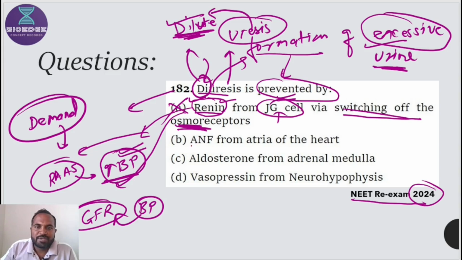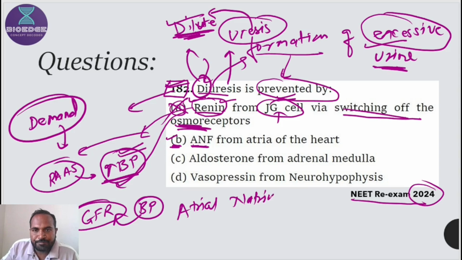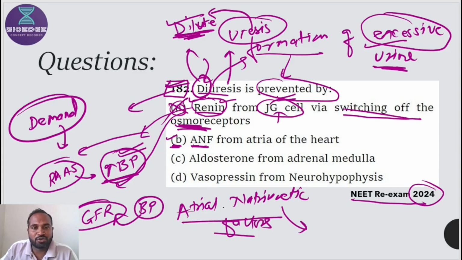Then the second option. You should understand how I am connecting these options with the demand of the question, how I use the reverse thinking approach to solve the question. If you are not able to apply this reverse thinking approach, then you are not able to solve this question. Let's think reversely. The second statement is ANF. ANF means atrial natriuretic factor. According to the nomenclature, let's decode what ANF means.